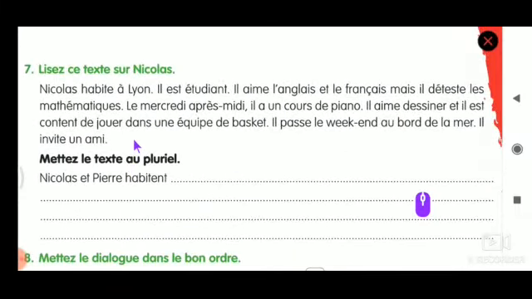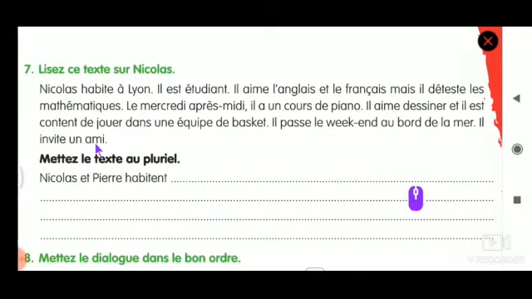Okay, before going to the question, I'll read this exercise once. Nicolas habite à Lyon. Il est étudiant. Il aime l'anglais et le français, mais il déteste les mathématiques. Les mercredis après-midi, il a un cours de piano. Il aime dessiner et il est content de jouer dans une équipe de basket. Il passe le week-end au bord de la mer. Il invite un ami.